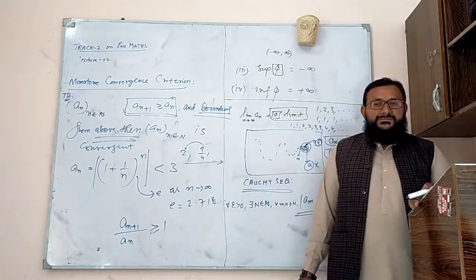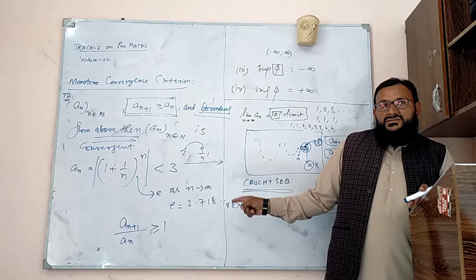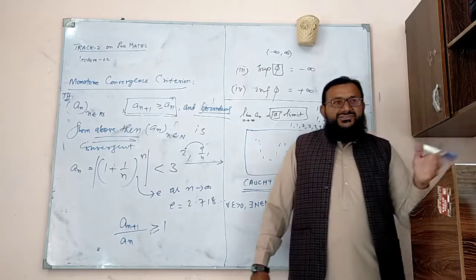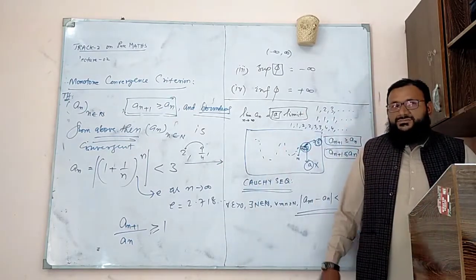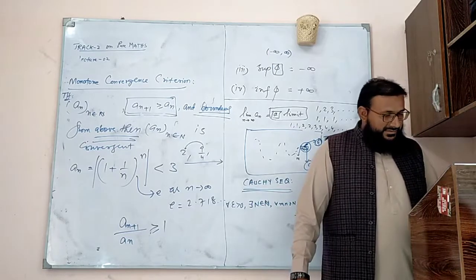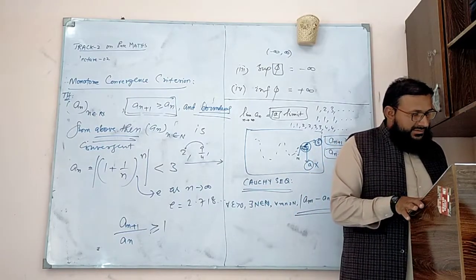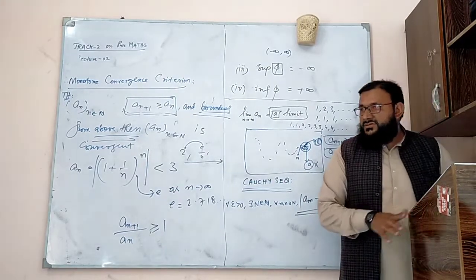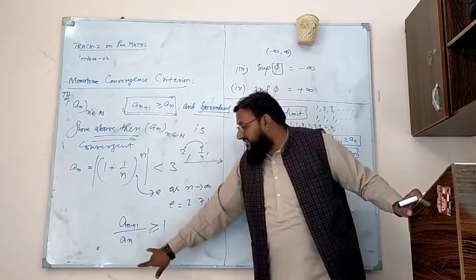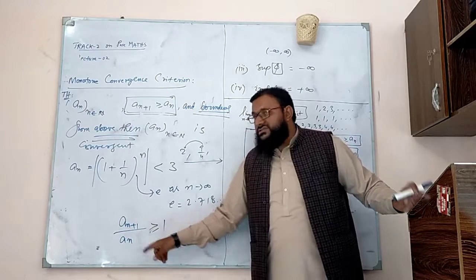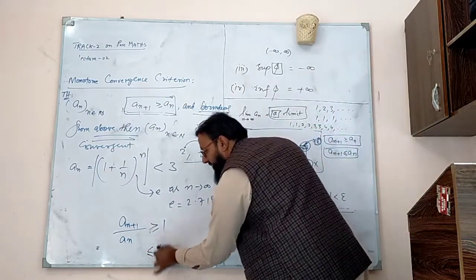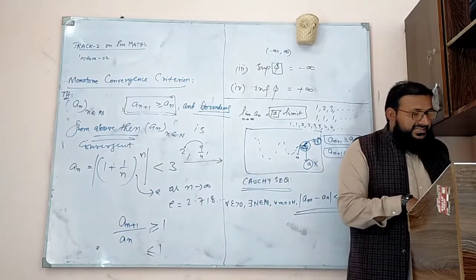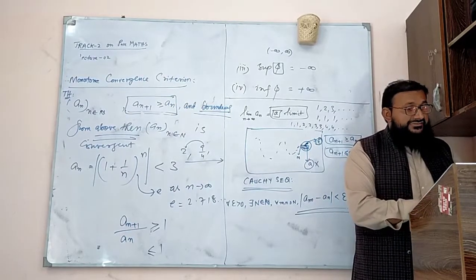Then it is monotonically increasing. This has nothing to do with the ratio test or something like that. You might have done the ratio test, root test, and so on, but this has no relationship with that. Somehow it is, but not here. One is there, n plus 1 is there, but this is also a form of increasing. I have just written this in another form. This and this are the same. When this happens, it is monotonically increasing. When the reverse happens, it is monotonically decreasing. You can check these things easily, and there is a lengthy proof of this. If we start the proof, it will take half an hour, so we are not going for that.